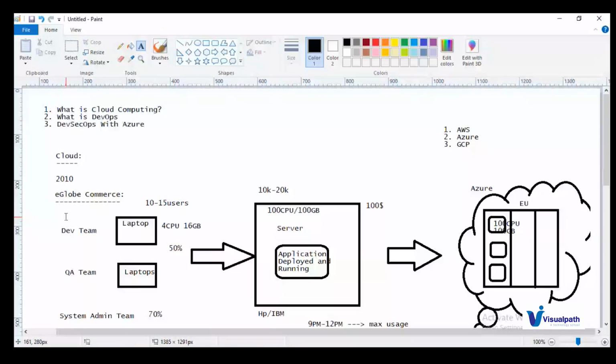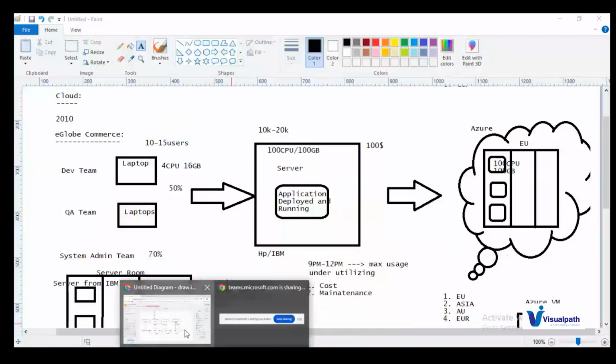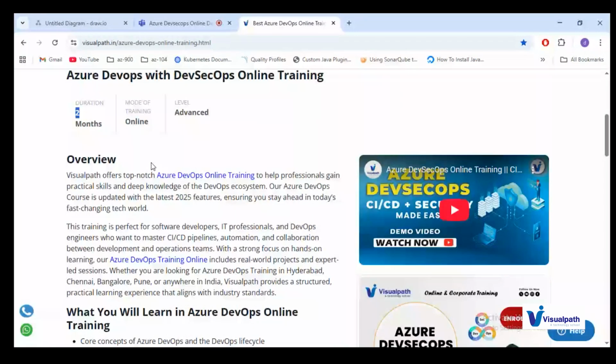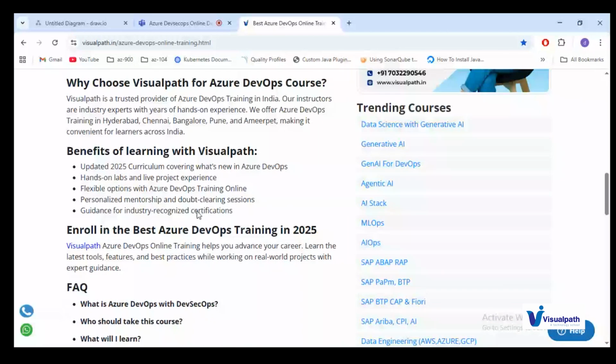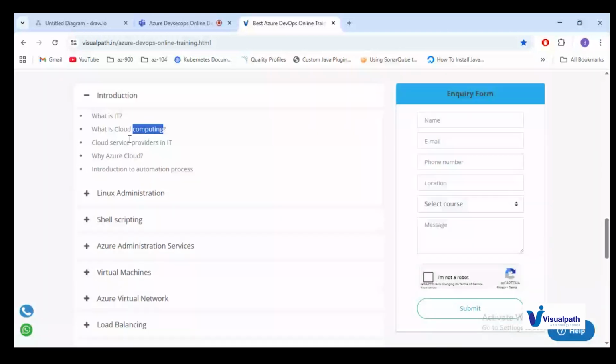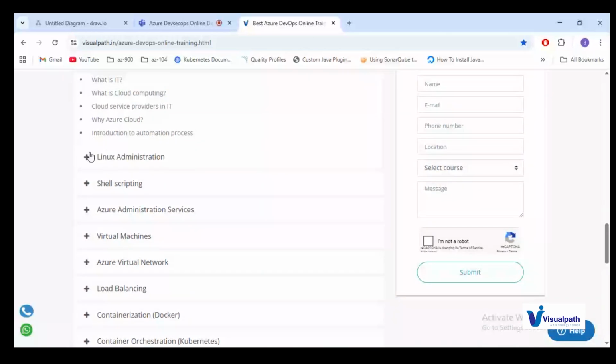With this one, I'll conclude. One more thing, I'll walk you through the course contents we have, and then I'll open for questions. These are the course contents you can see. We'll start with the introduction, where we covered what cloud computing is and Azure cloud in the demo. Then the next topics start from Linux administration and shell scripting.